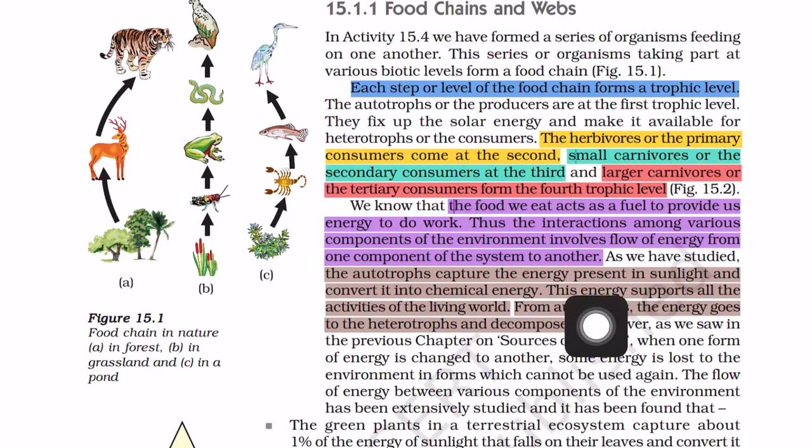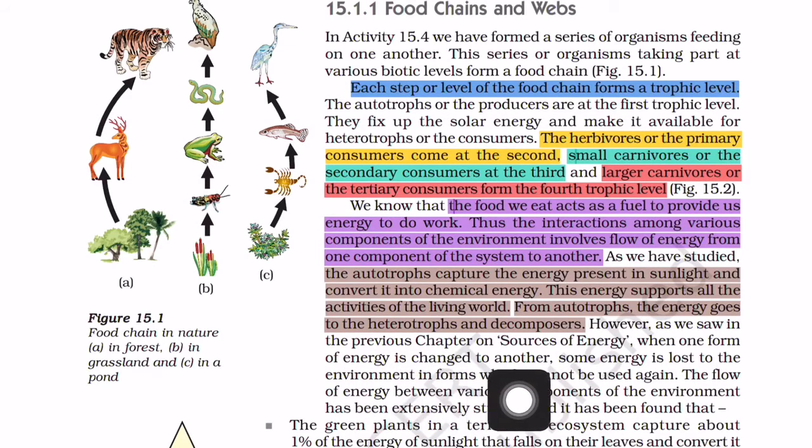That means this chemical energy is taken by all the living organisms in the world. From autotrophs, the energy goes to the heterotrophs and decomposers. So autotrophs are eaten by heterotrophs, and after the death of the heterotrophs, they are decomposed by decomposers, that means by microorganisms.